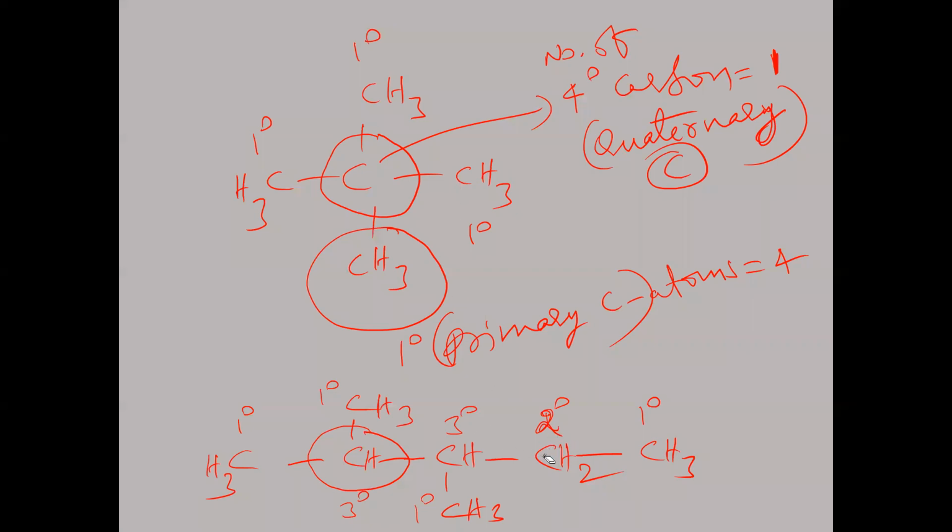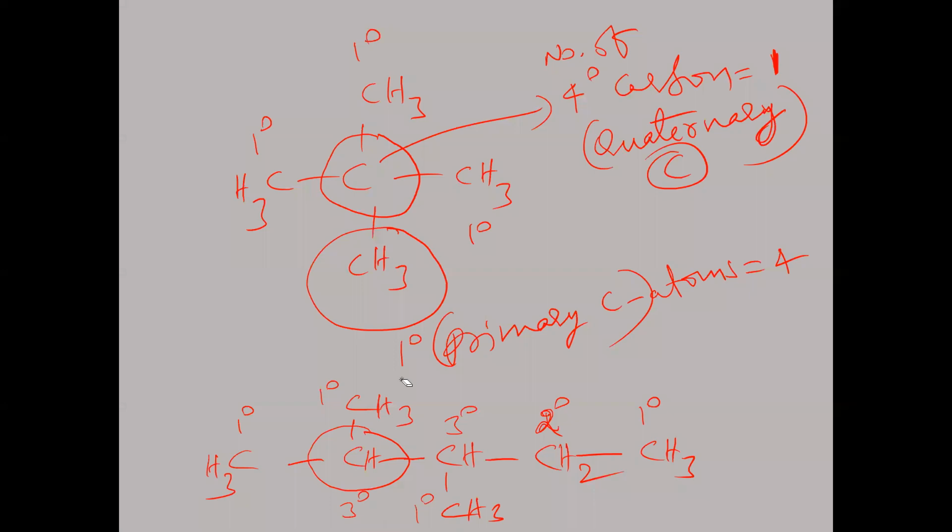And on a 2 degree carbon, there will be 2 secondary hydrogen atoms. On a 3 degree carbon, there is 1 hydrogen, a tertiary hydrogen atom. So on every secondary carbon atom there will be 2 secondary hydrogen atoms, on every primary carbon atom there will be 3 primary hydrogen atoms, and on every 3 degree carbon atom there will be 1 tertiary hydrogen atom.